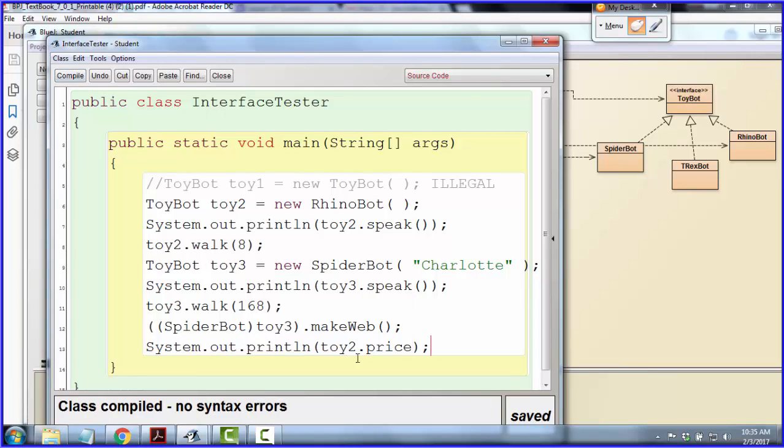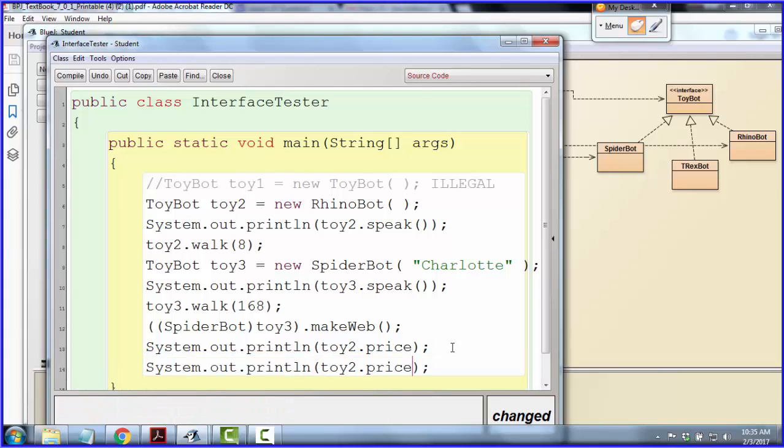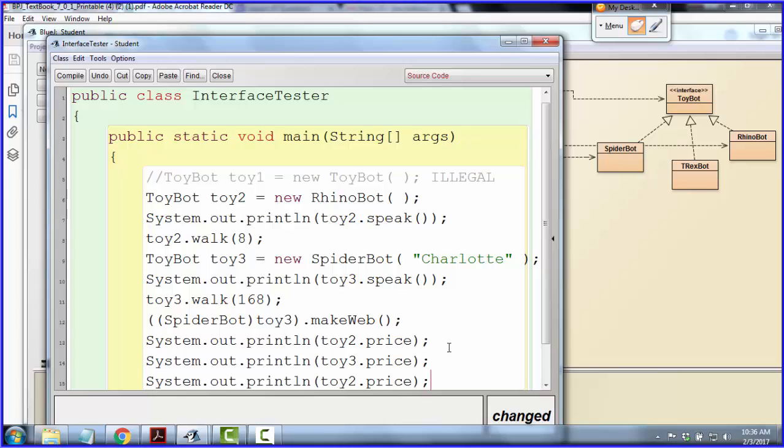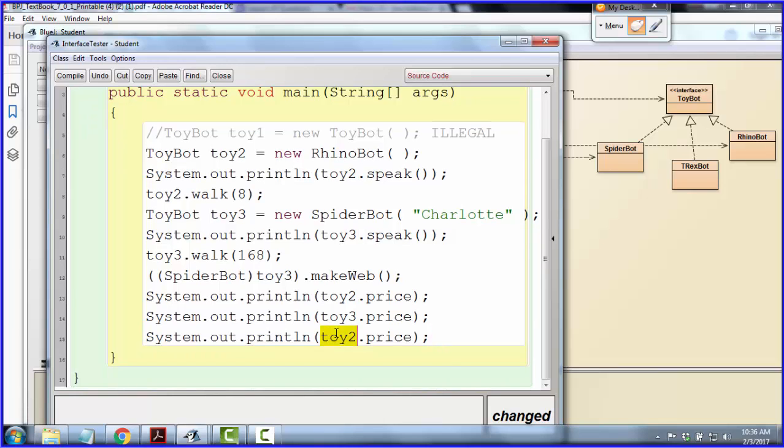I could also come here and do toy3. Since it's a static variable, I could also call it directly from its class. All of these should say $9.99. And not only that, since it's public, it's inherited. I should be able to reach it through SpiderBot, T-RexBot, and RhinoBot.